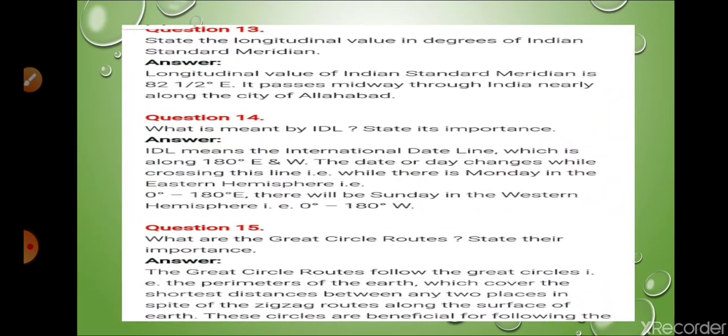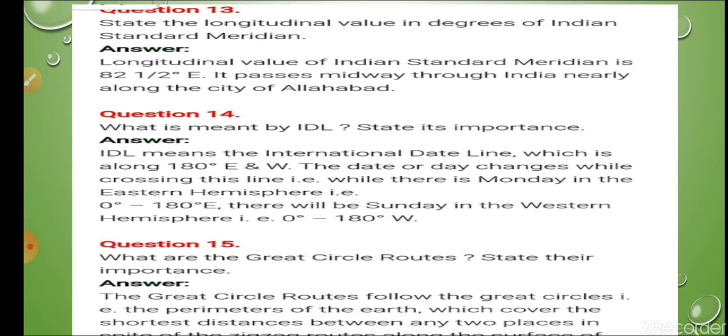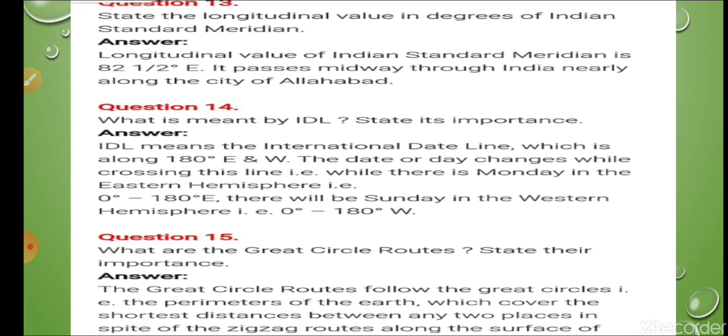Question number 13, state the longitudinal value in degrees of Indian Standard Meridian. So that is 82.5 degree east. That is the standard meridian for India, and it passes midway through India, nearly along the city of Allahabad. So this answer is clear.